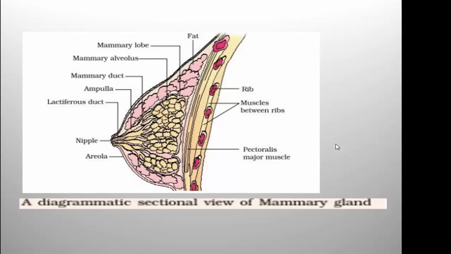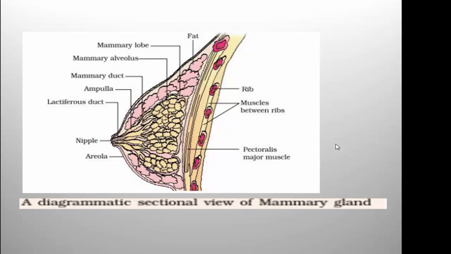These diagrammatic questions are skill based questions, and making the practice of diagram is very important to pass biology.